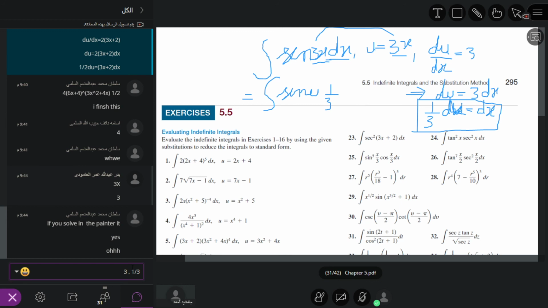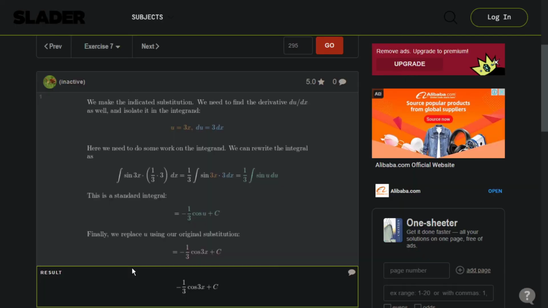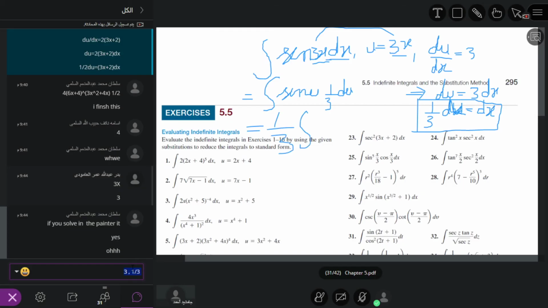Now 1 by 3 is a constant, so it will go outside. So 1 by 3 integral of sine u du.